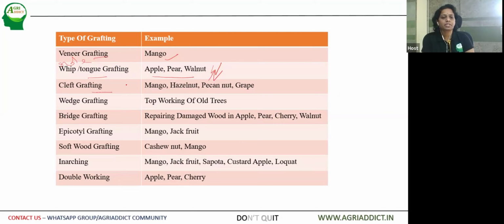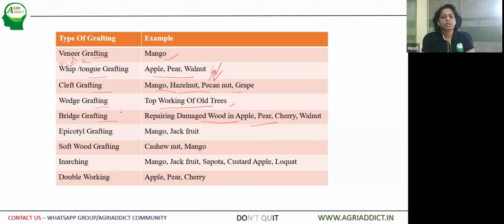Then cleft grafting, I'm just giving examples for top working, like in the case of mango, hazelnut, pecan, grape and all. Then wedge grafting, so V shape, this is also used for top working of old trees. Then bridge grafting is also for repairing damaged wood, in the case of temperate fruit crops like apple, pear, and cherry.